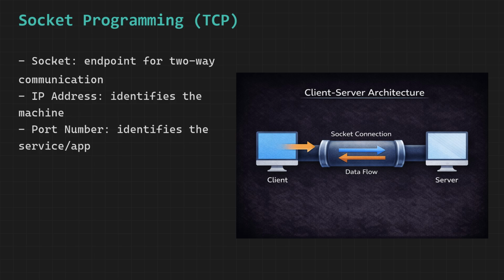In the world of Java networking and computer networking in general, these two essential pieces of identifying information have direct and precise equivalents. The phone number corresponds exactly to the IP address, which is a unique numerical address that identifies a specific computer or device among all the billions of devices connected to the internet and pinpoints the exact machine on the network that you are trying to communicate with. The specific line or extension corresponds exactly to the port number, which is a numerical value that identifies the specific application or service running on the destination machine that you want to communicate with, since a single computer can be running many different networked applications simultaneously, each one listening on its own unique port number.